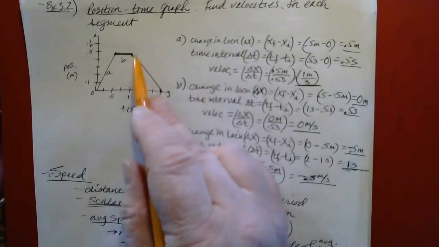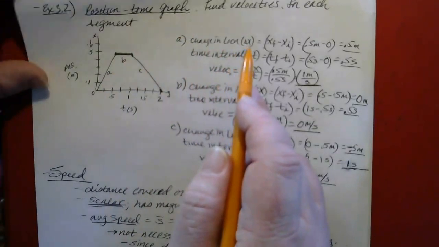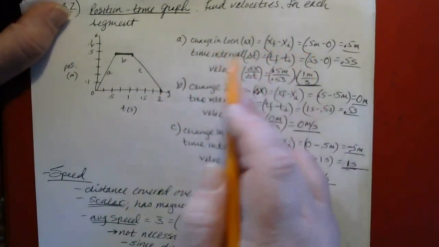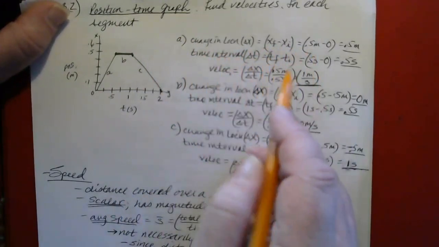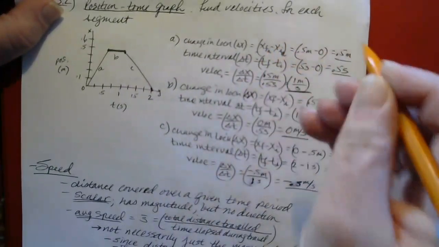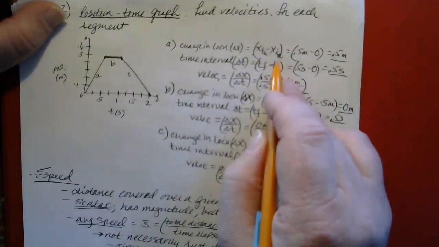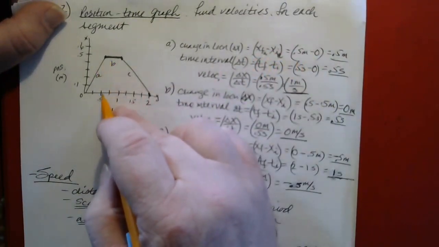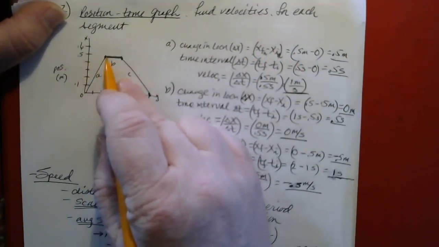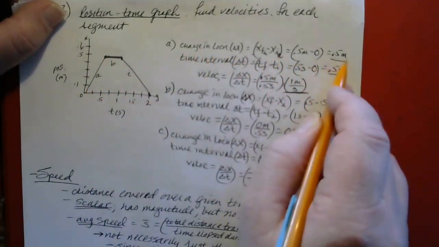And if we want to find the velocity for segment A, that's going to be the change in location, or delta x, for segment A over the time interval for segment A. Okay, so that's going to be the final position for segment A minus the initial position for segment A. Final position for segment A is 0.5 meters. And the initial position for segment A was 0 meters. So that's 0.5 minus 0, or 0.5 meters.